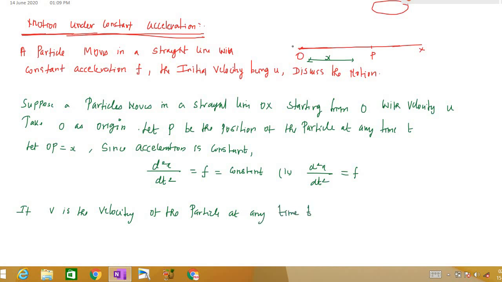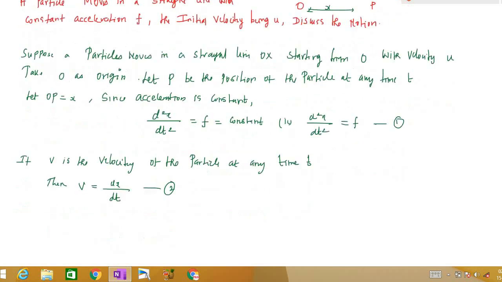remember this u is the initial velocity, right? Suppose you want to find the velocity at this point; let v be the velocity of the particle at any time t. Then we know velocity at any time t is nothing but the rate of change of displacement. So v is dx by dt, right? Yeah. So we'll mark this equation as 1, and this equation as 2. So from 1 we have,